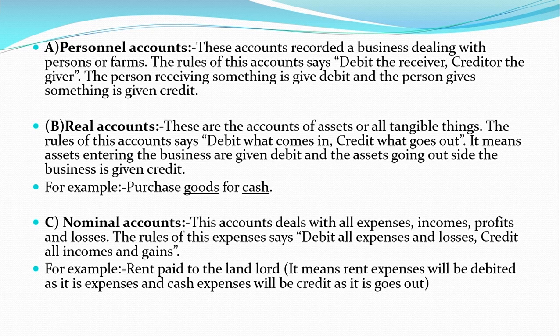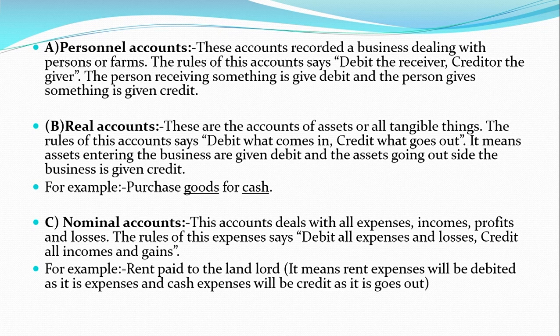So real account, when we talk about, these are the accounts of assets and all tangible things. The rule of this account says debit what comes in, credit what goes out. It means assets entering the business are given debit, and the assets going out of the business are given a credit.